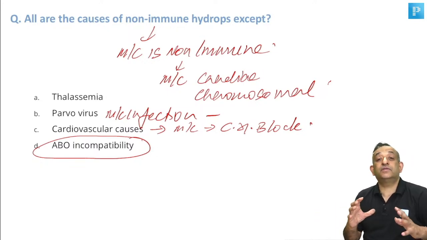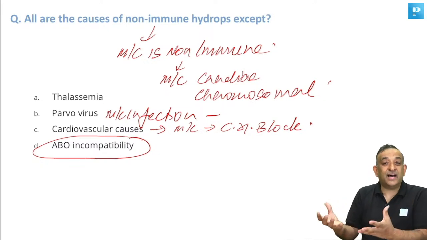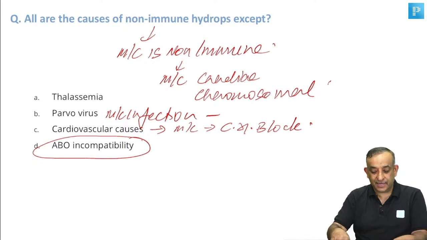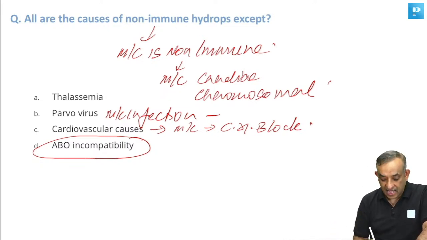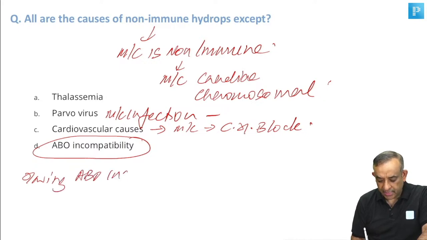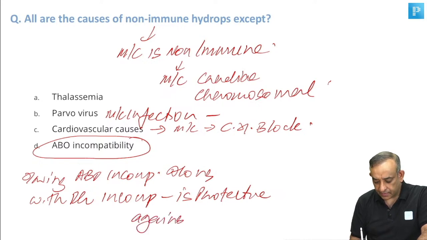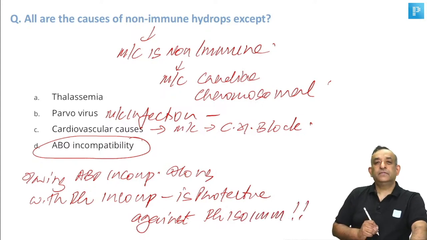So the mother's immune system does not get exposed to the Rh antigen at all. I hope you understood that. You can always rewind and listen to this again. So please understand that having ABO incompatibility along with Rh incompatibility is protective against Rh isoimmunization. Okay, I'm sure some of you knew that.